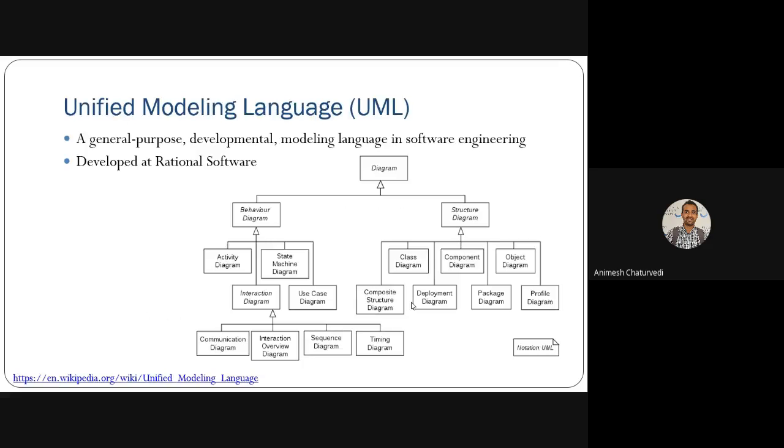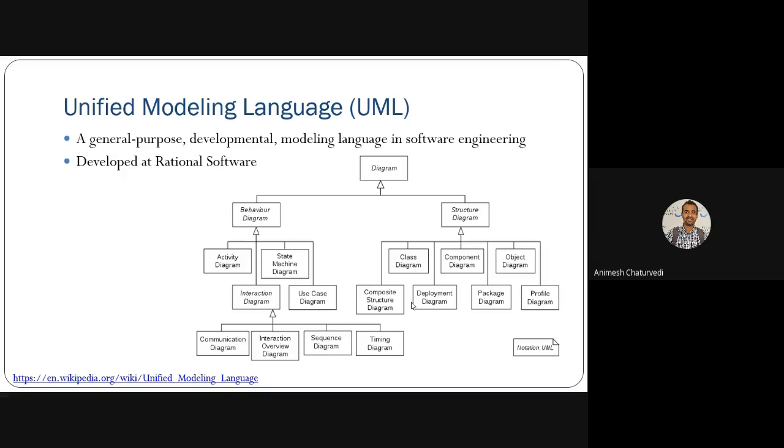Next, unified modeling language, UML. We had seen in the previous lecture also that a general purpose development and modeling language could be possible in software engineering, like it was developed by Rational Software initially. So what types of diagrams does it support? It supports behavioral diagram, structure diagram, activity diagram, state machine diagram, interaction diagram, then use case diagrams, and these all come under behavioral diagrams.